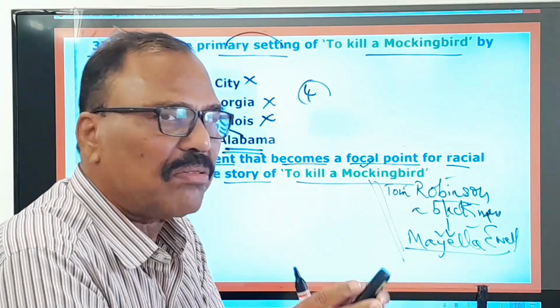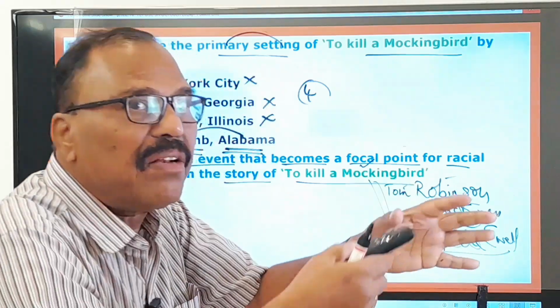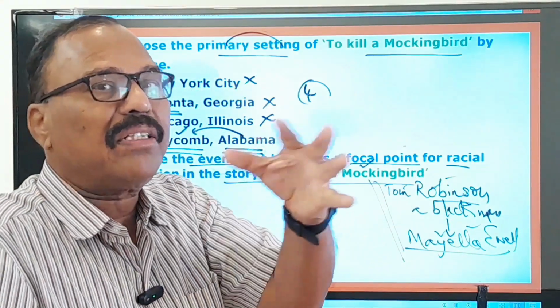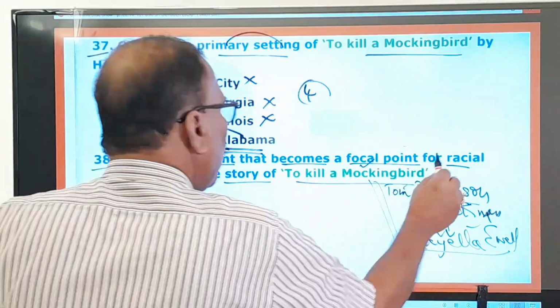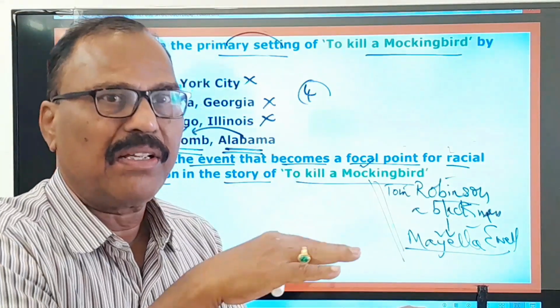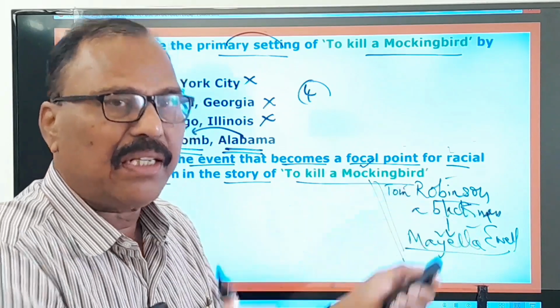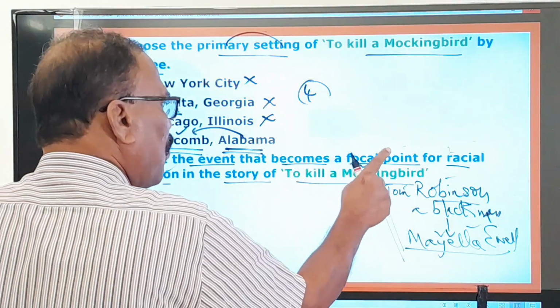And so the trial was going on. Because of this trial, there was a tension in that city. That was the racial tension between the blacks and the whites. There was a racial tension in that area, in that city, right? And here, that is only the focal point.